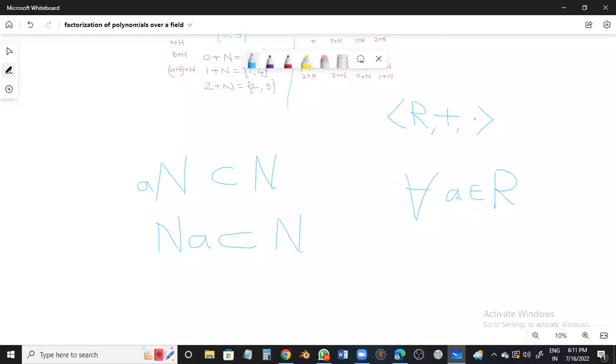So if you take any A of this R, A times N means every element of N we are multiplying on the left by A. So that set will be contained inside N. Every member of AN is a member of N. At the same time, if I multiply on the right side, still every member of NA must be contained in N. If this happens, we say N is an ideal. Suppose you followed the definition of what is an ideal.